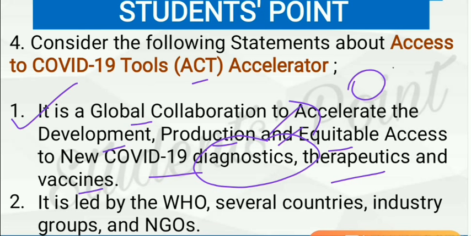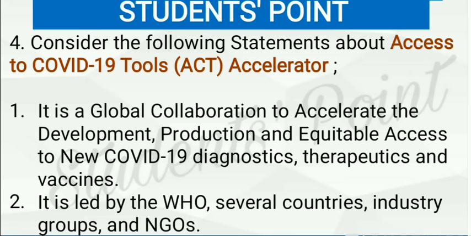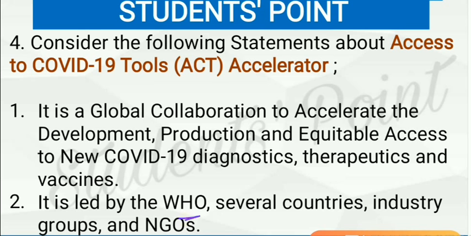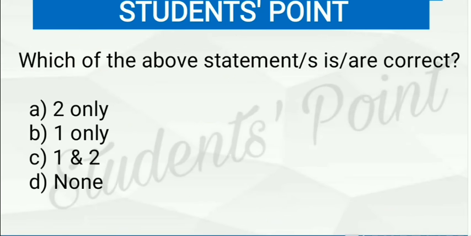So whatever the kits will be developed which are useful for testing COVID-19 patients, and all the therapeutics and vaccines which shall be developed in the future shall be available for all the people, whether rich or poor, equally, so that the world may fight together this pandemic. And it is led by World Health Organization, several countries and industry groups as well as NGOs. This is also correct. So here again C is the right answer.